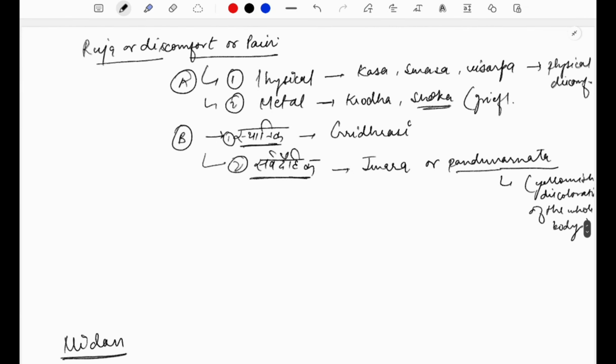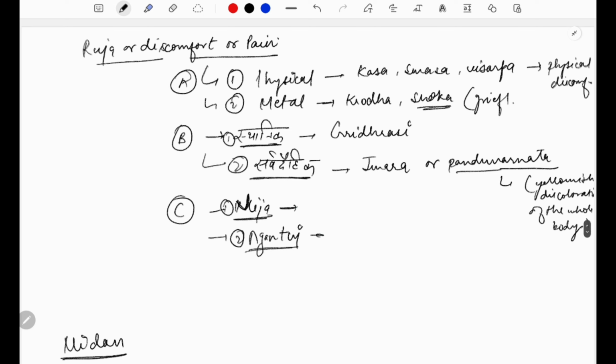The next classification is that it can be nij type, or it can be agantuj. In nij type of discomfort, the hetu that is causing that discomfort will be endogenous in nature.